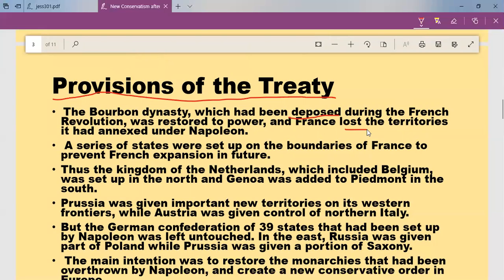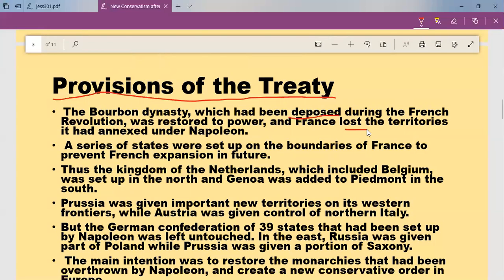Then Napoleon started ruling, Republican government came, democracy came. Once again, France came under the control of Napoleon Bonaparte. Now Napoleon Bonaparte is completely defeated. So once again, they brought back the Bourbon dynasty. Bourbon kings started ruling. If you can remember, Louis XVI belonged to the family of Bourbon dynasty.